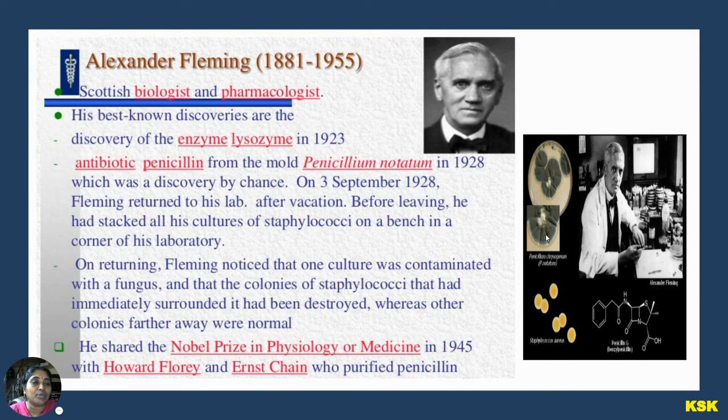This was the observation made by the scientist Alexander Fleming, and he shared the Nobel Prize in Physiology or Medicine in 1945 with two other scientists, Howard Florey and Ernst Chain, who also worked on penicillin and purified it. Alexander Fleming is the scientist who discovered penicillin, whereas Florey and Chain, along with Fleming, shared the Nobel Prize for their work on the purification of penicillin.